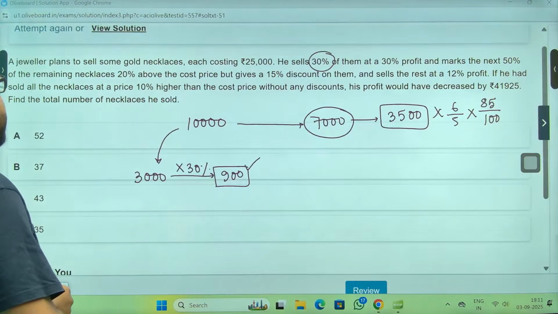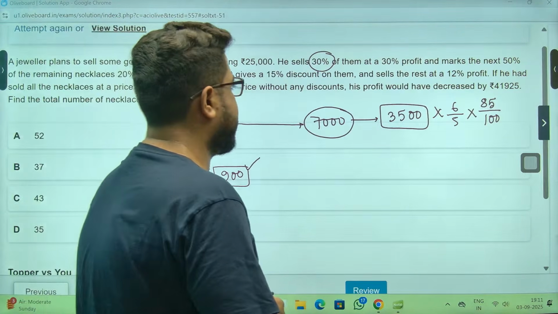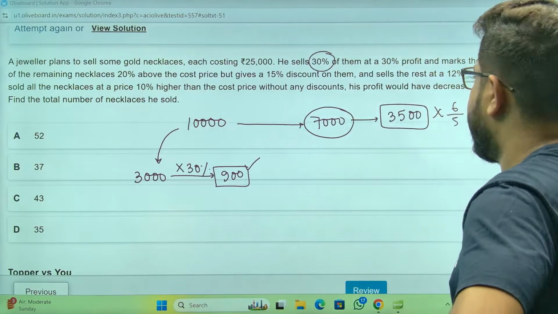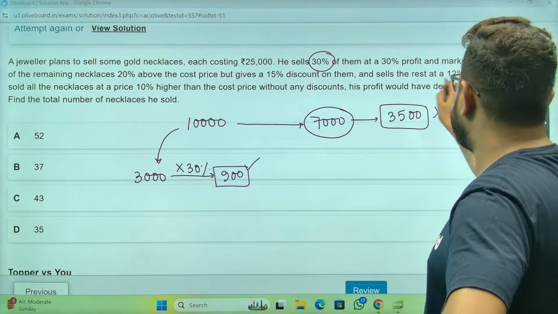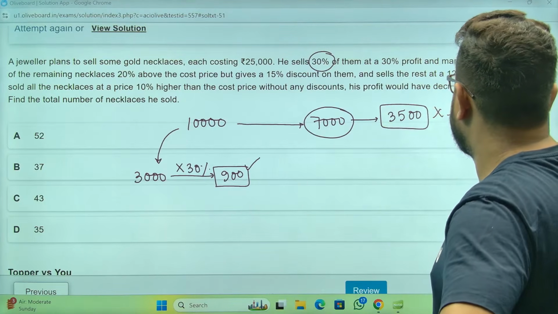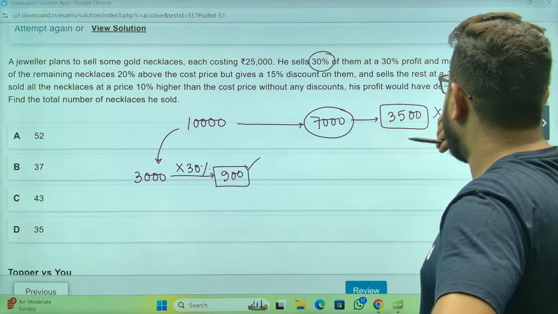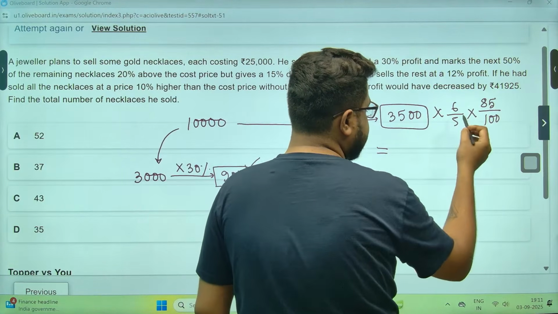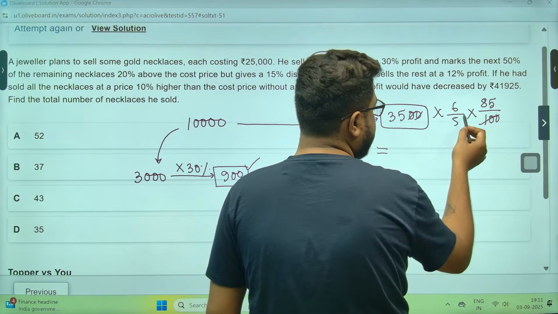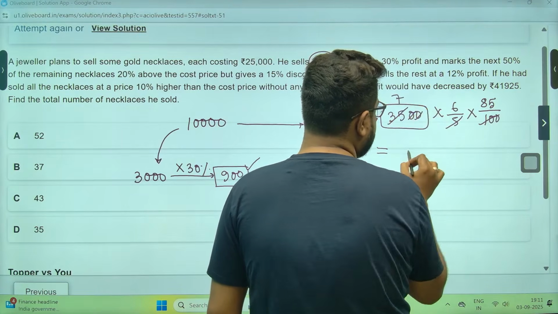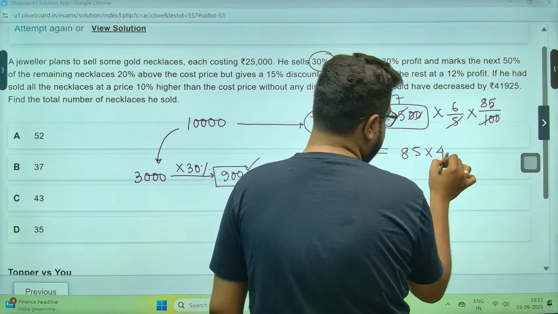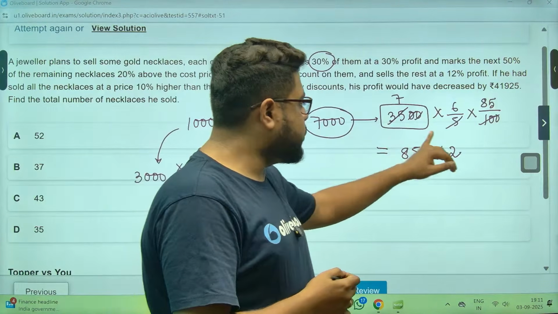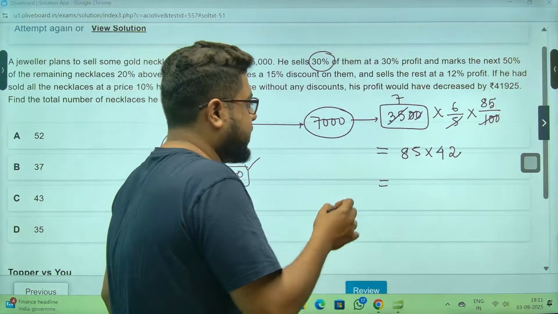But again, do I need the selling price? Just a second. Markup, this is your MP, sir. I will need the selling price to get the profit. Yes, I'll need it. 0 0 0 0. 5 sevens of this. So 85 into 42. Sir, 85 into 40, let's do first. 85 twos are 170, fours are 340.